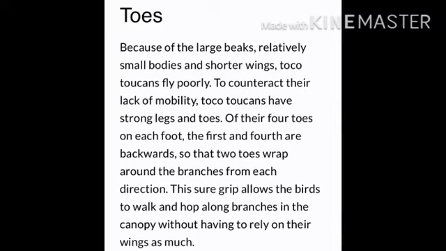The first and the fourth are backwards so that two toes wrap around the branches in each direction. This sure grip allows the bird to walk and hop along branches in the canopy without having to rely on their wings as much.